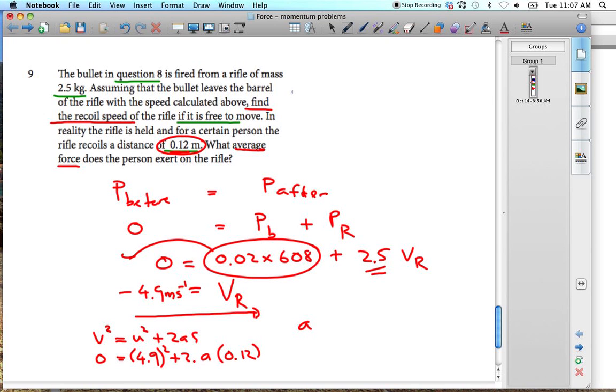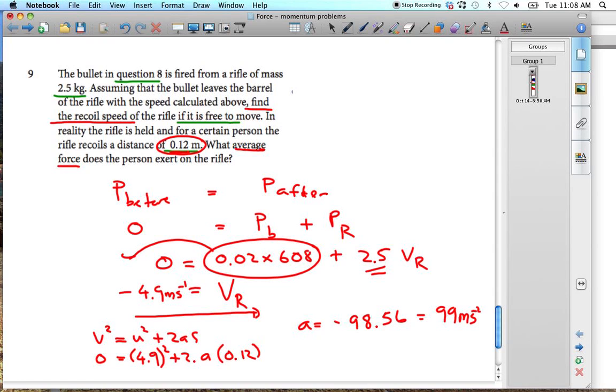So we're going to get a equal to 4.9 squared divided by brackets 2 times 0.12, and that would equal 98.56. It's actually going to be negative because it's a deceleration. We would write that as about 99 meters per second to the minus 2.